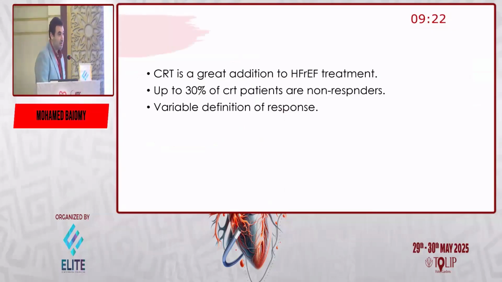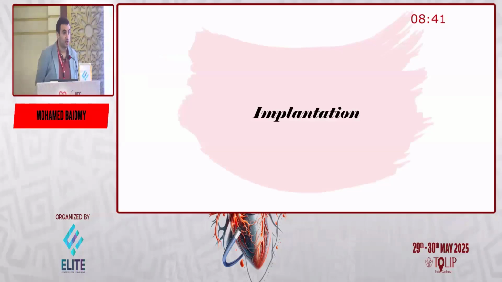I remember very well when I first started reading, when I was a very junior cardiologist, about heart failure, and I read it has a 5-year survival rate of some number, and I was struck because 5-year survival was used only with malignancies. And until very recently, this is the case. Advances like drugs and CRT devices in the early 2000s were a very big addition in management of heart failure patients with reduced ejection fraction. However, after all these techniques, still up to 30% of patients don't respond well to CRT device. Plus, there are variable definitions of CRT response.